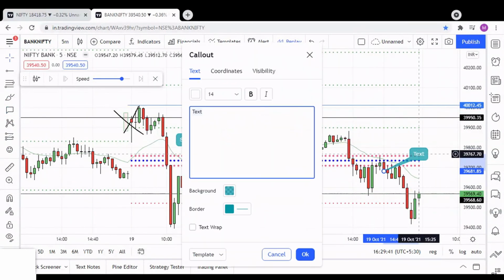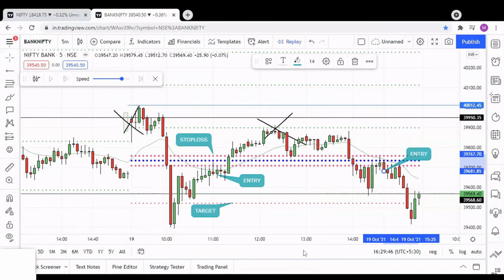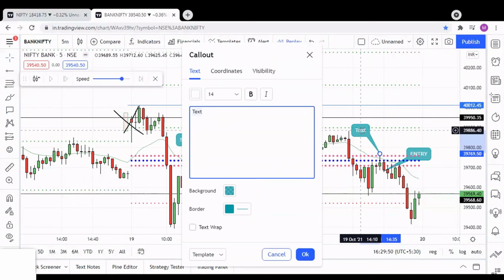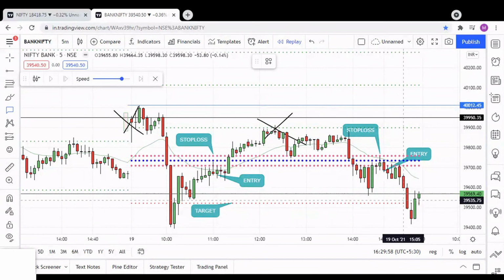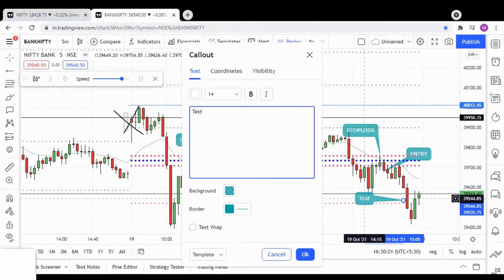This is the entry, and this will be our stop loss. And you can book the profit at the next pivot to our target.